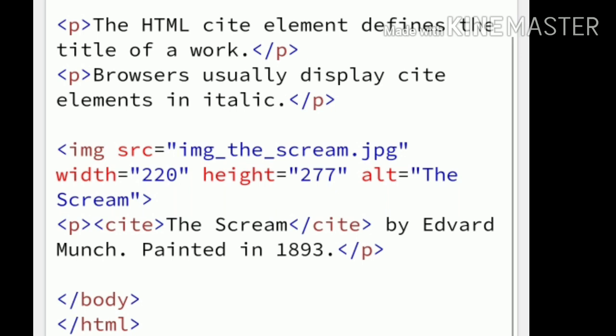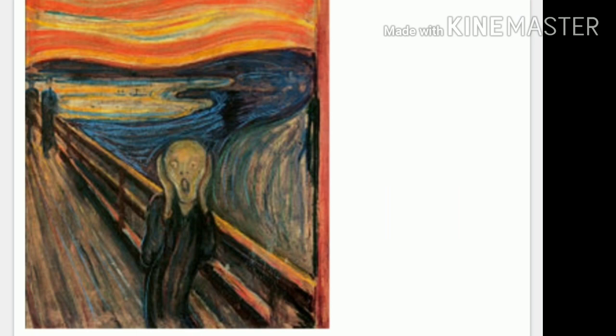After that you can go for a paragraph tag with CITE. Open the CITE tag, The Scream, close the CITE, by Edvard Munch. Edvard Munch painted it in 1893. Close the paragraph tag, close the body tag, and then close the HTML tag.